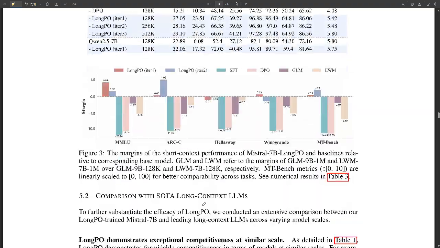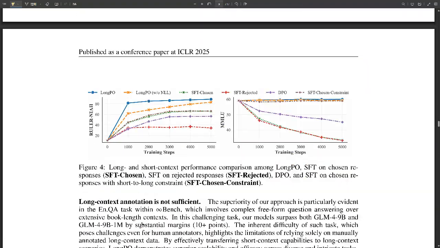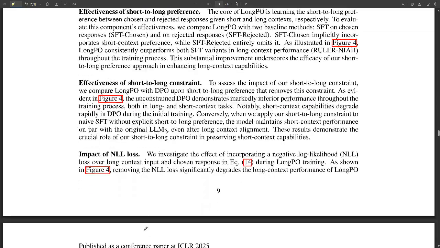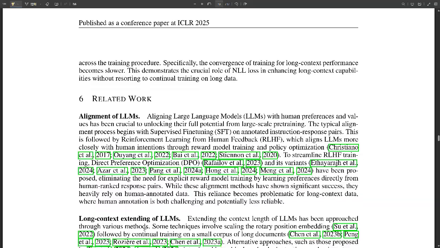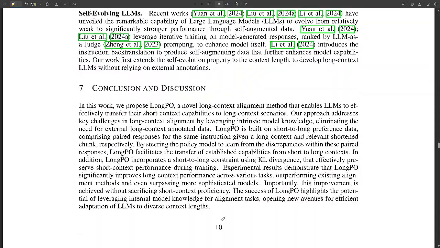And that's where LongPO steps in, right? With that short to long constraint, it keeps everything balanced. Exactly. By adding that constraint, LongPO constantly compares the long context answers to those good short context answers it's already good at, like a quality check. So cool. Learning to handle tons of information, but not losing those core skills.